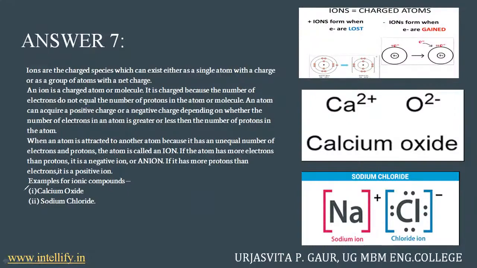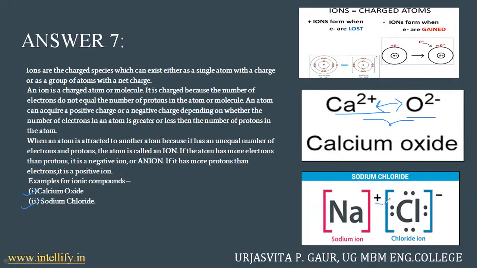And then the examples of these ionic compounds are, first, calcium oxide and second, sodium chloride. Calcium oxide is nothing but the combination of Ca plus 2 and O minus 2. When they combine with each other, both of their octets will be filled. They will be in a stable state and they will form a compound. Similarly, you have Na and Cl.